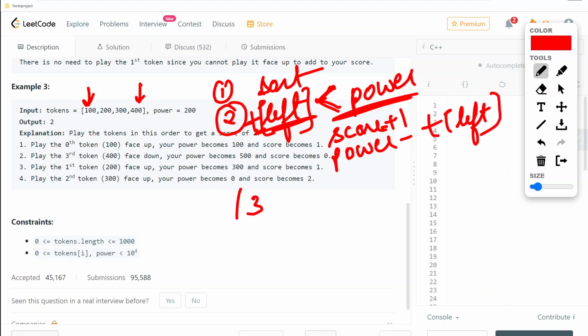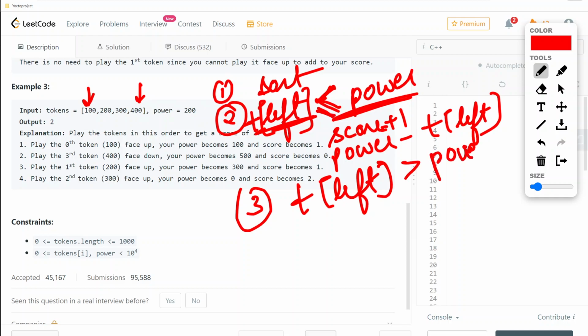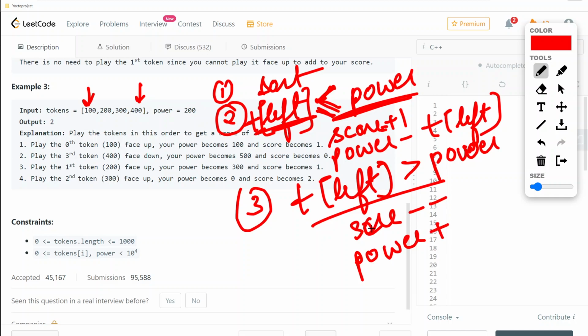And the third thing we can check is that if our token left is greater than our power, and this can be in the equal to case also. Basically we have less power. So in that case we will be decreasing our score, right? But our power will increase, because in that scenario we can play face down.